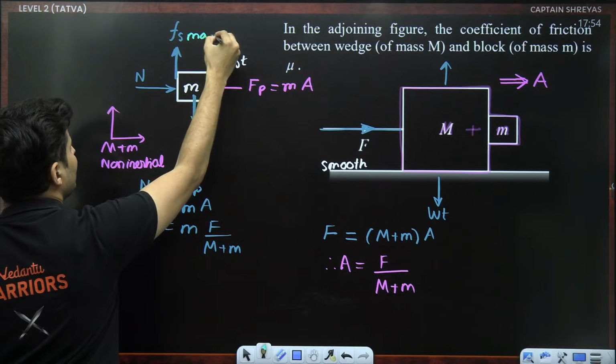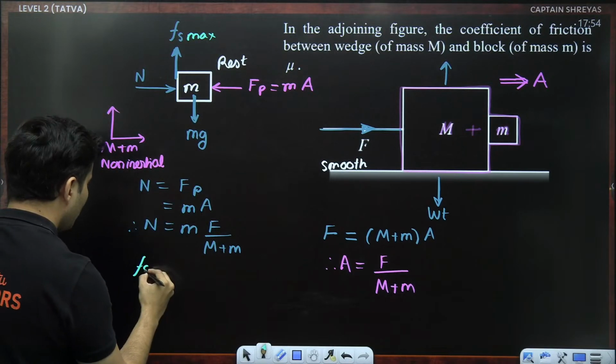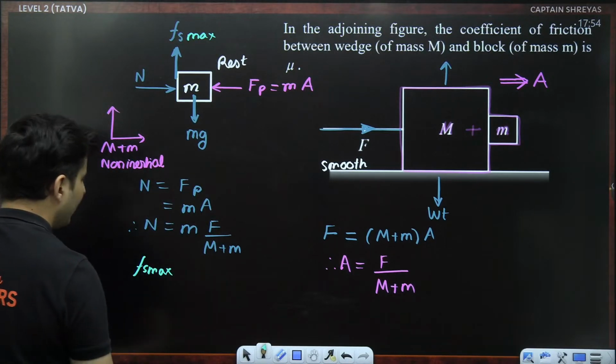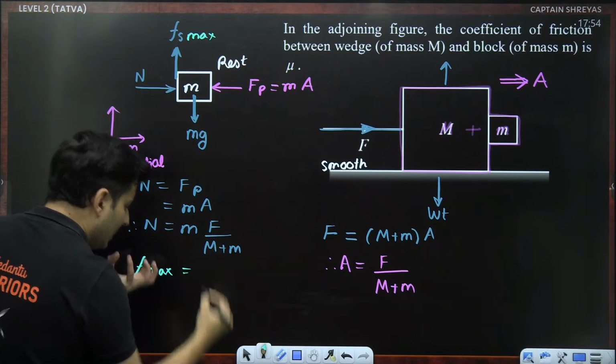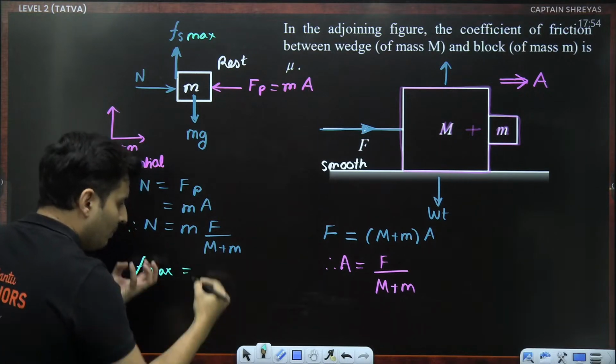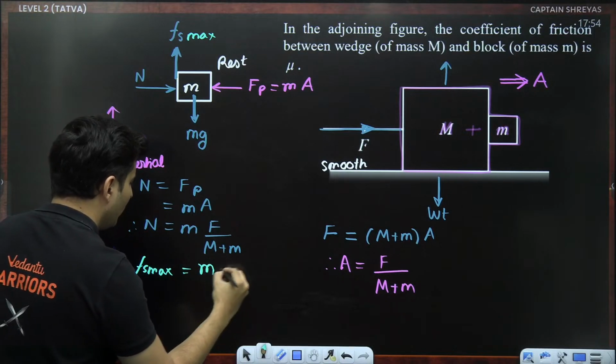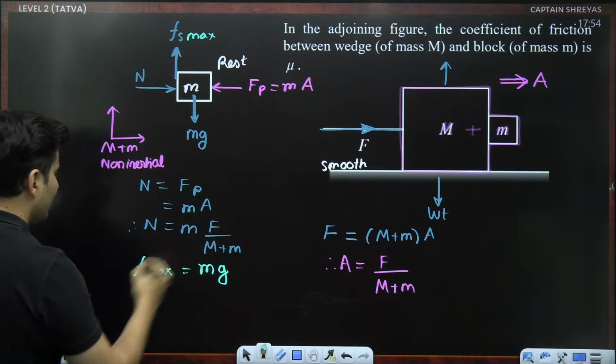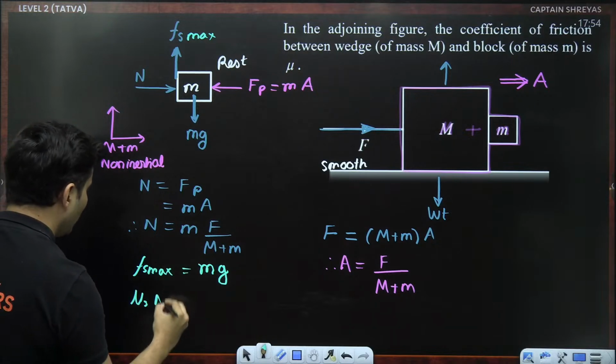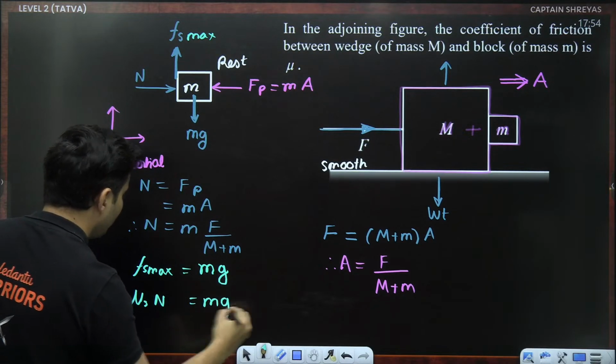So when it reaches the maximum limiting value, when it is on the verge of sliding, it will reach the limiting value. It is just being prevented from sliding down. It is the limiting value of the friction. That would be equal to mg. Fs max is mu s times N. This is equal to mg.